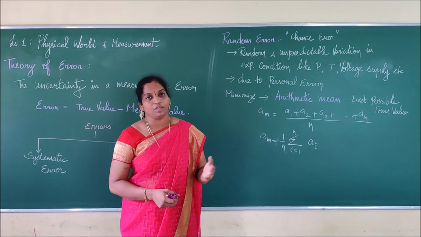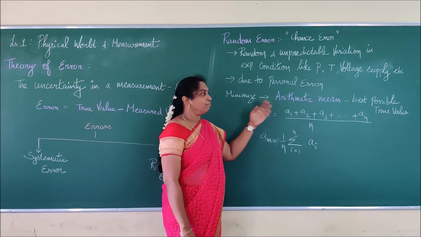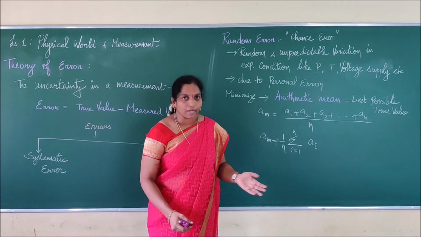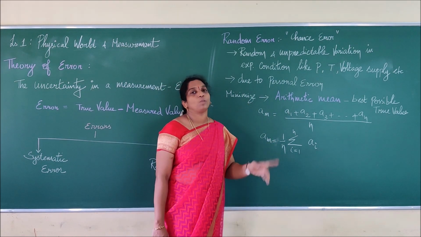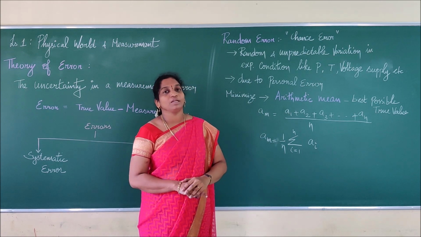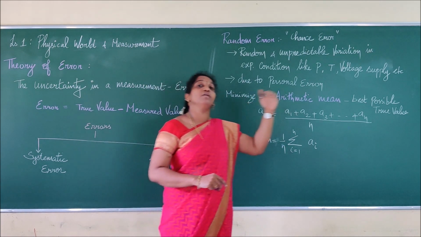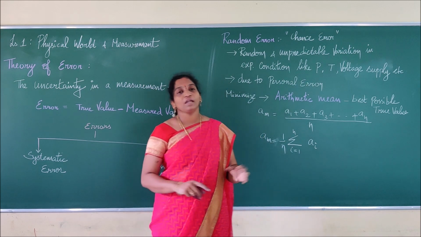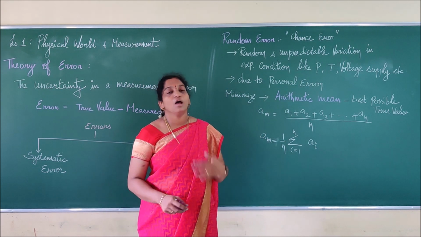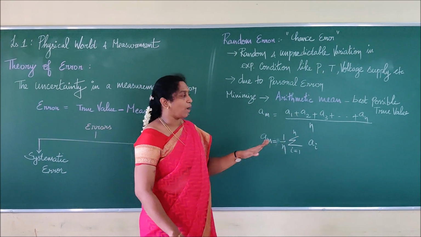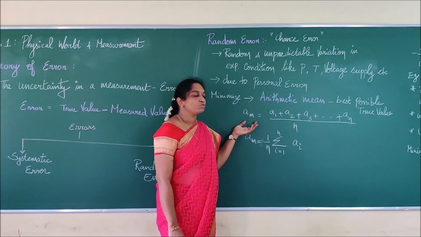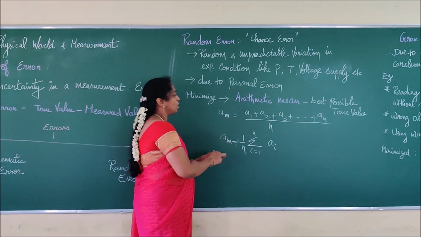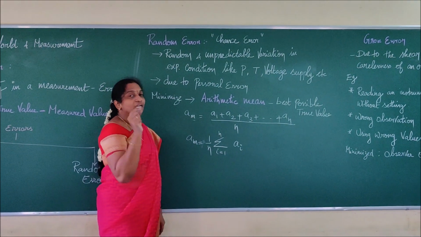So that is called the arithmetic mean. The arithmetic mean is nothing but the best possible true value. By taking an arithmetic mean, we can be very near to the true value. If we take a reading in a random manner, our reading will not be at the true value. So how can I write this? Arithmetic mean, AM, M stands for mean value.